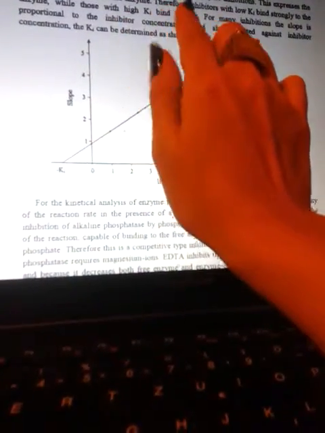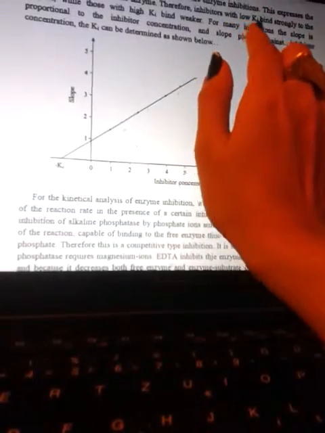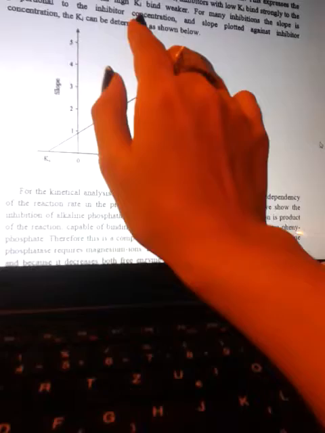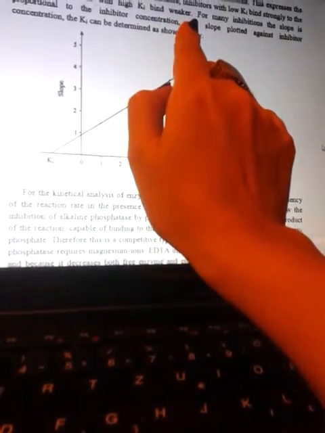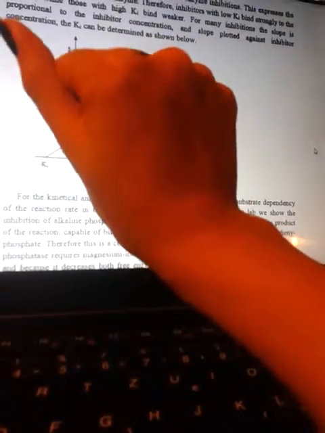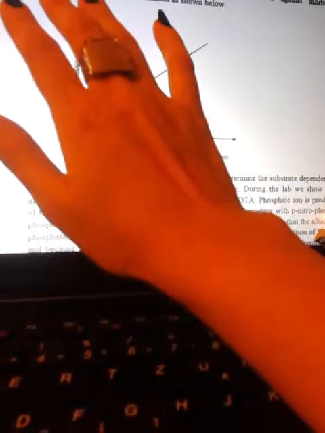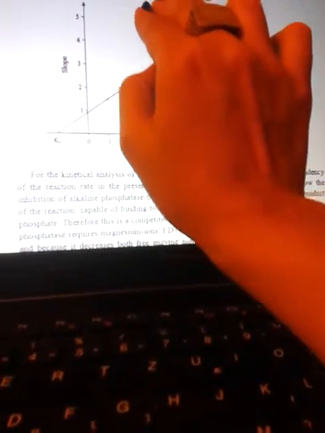Again, to find the inhibition constant, we need to express the affinity of the inhibitor to the enzyme. Therefore, inhibitors with low Ki bind strongly to the enzyme, while those with high Ki bind weaker. For many inhibitions, the slope is proportional to the inhibitor's concentration.